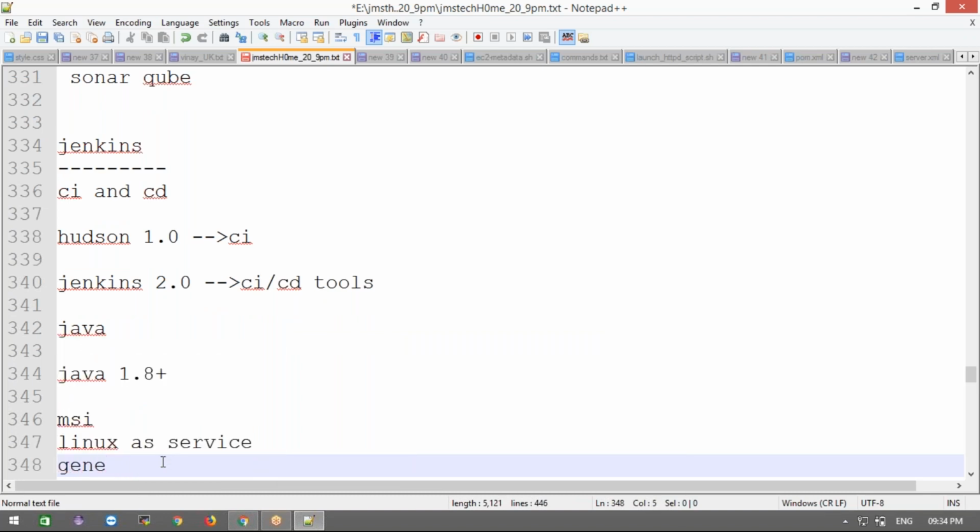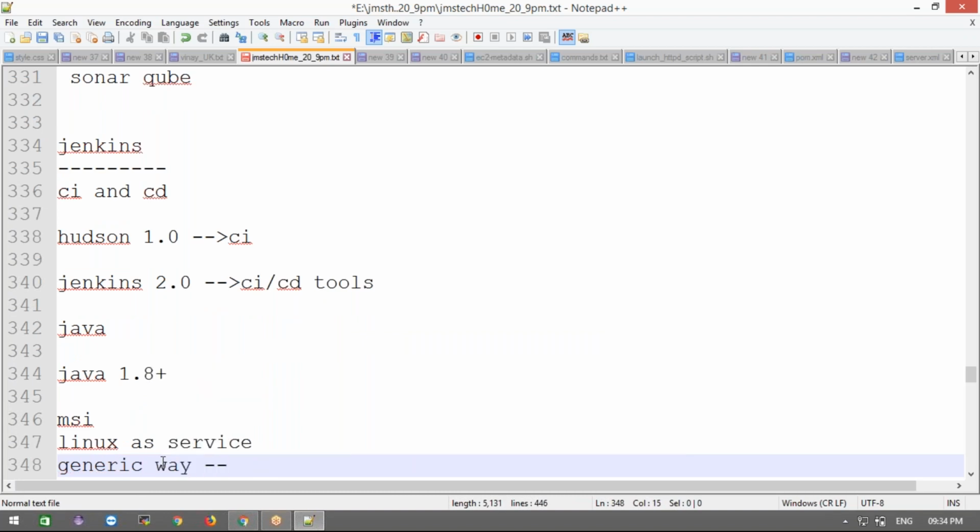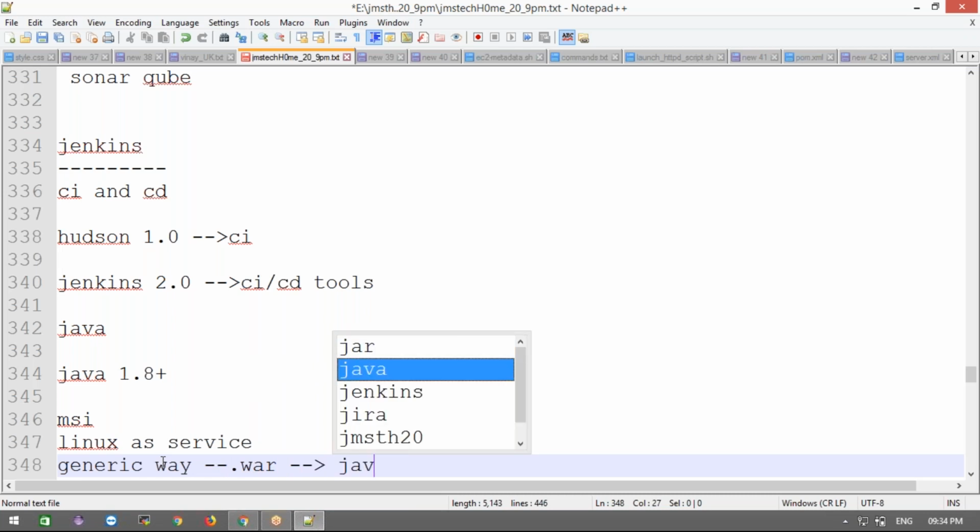And also the generic way, which means it has one war file we can download. This war file we can run as a service. This war file will run as a Java application.